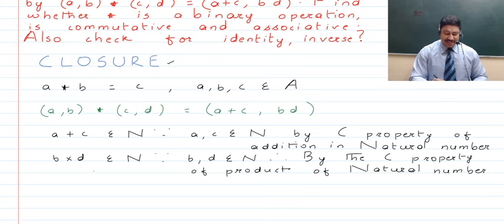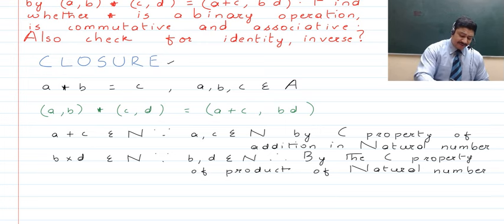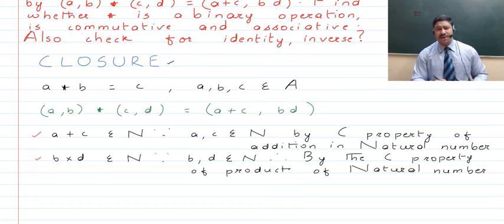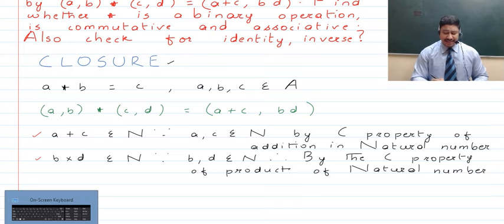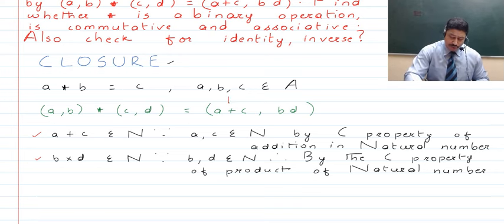And thus we can say that the closure property is there for this product b × d, and thus we get to see that a + c is an element of natural numbers, and b × d is also an element of natural numbers, and thus both the ordered pair elements are from the set of natural numbers. As such, the closure property is followed, and thus this is a binary operation.